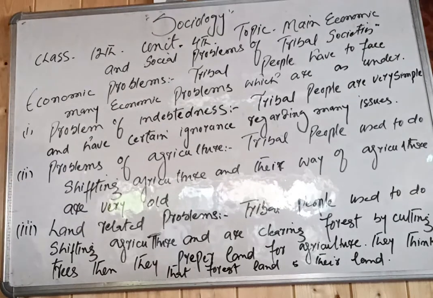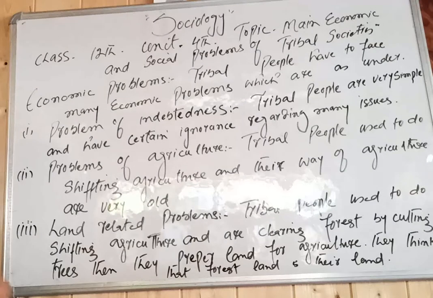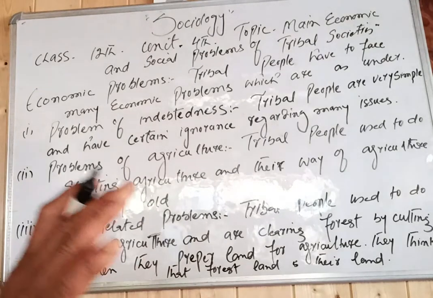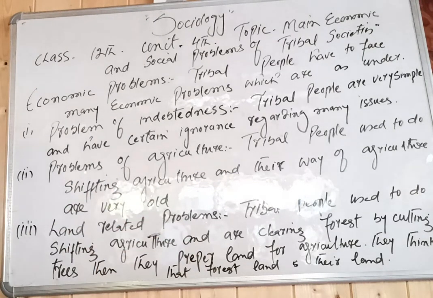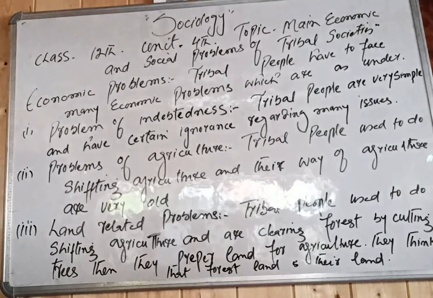They think this land is now ours, but with the passage of time the forest department comes and takes this land. They are snatching this land from them, because this land is classed as forest, and with this they face so many problems.